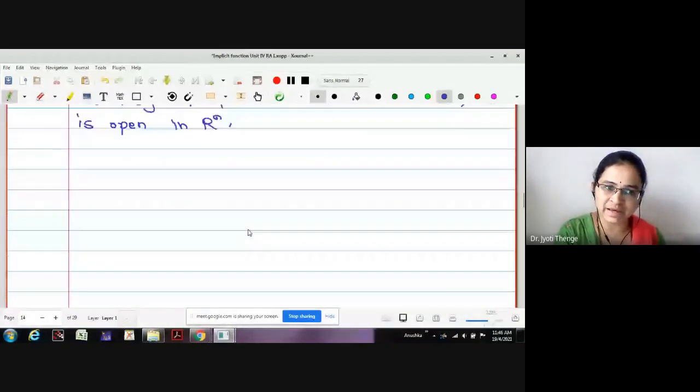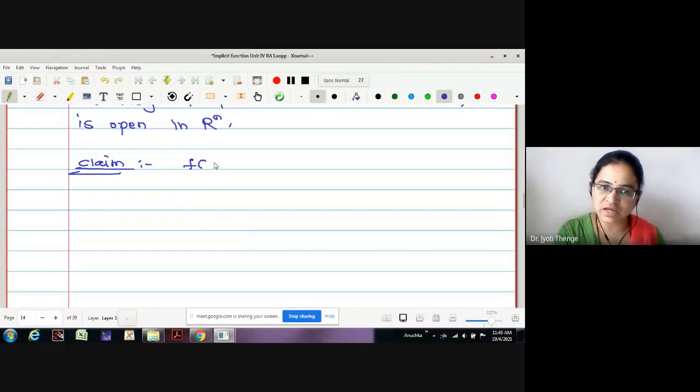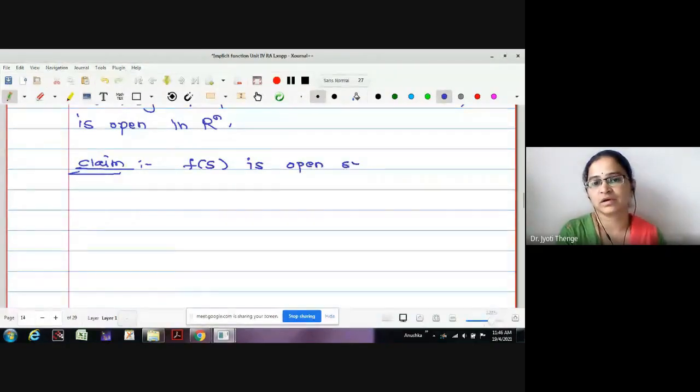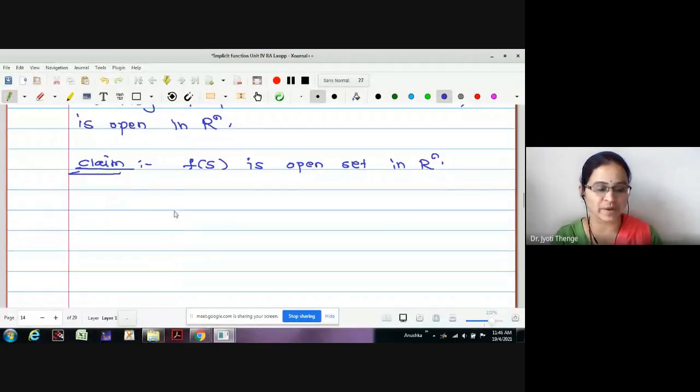Therefore, what is my claim? The claim is to prove that f of S is an open set in Rn. Correct? Now, in order to prove this, we are going to express f of S as a union of open sets. How?